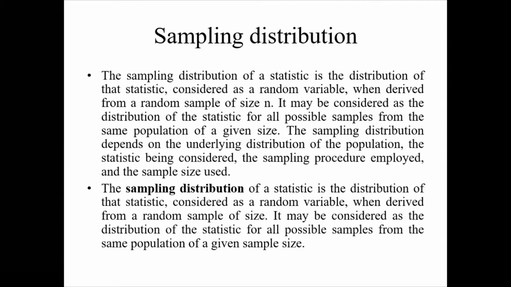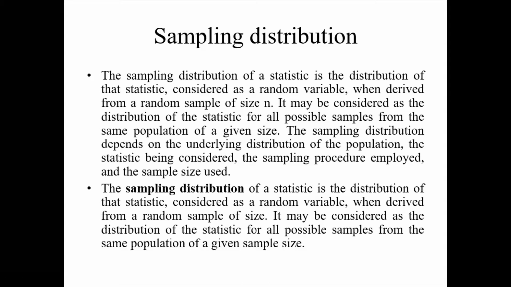I may get a different answer from each sample. From the first sample, the average height may be 5.8, from the second 6, the third 5.7, and next 5.4, like that. So there is a difference. I may get a variation in the average height.